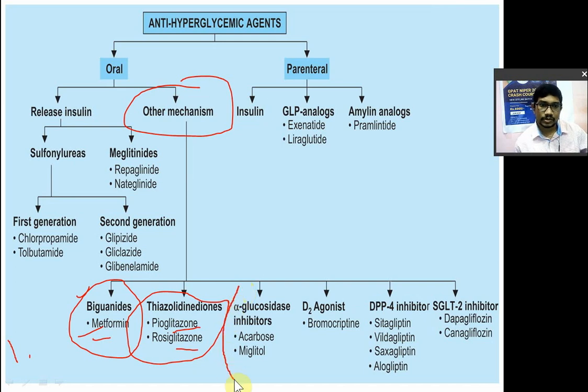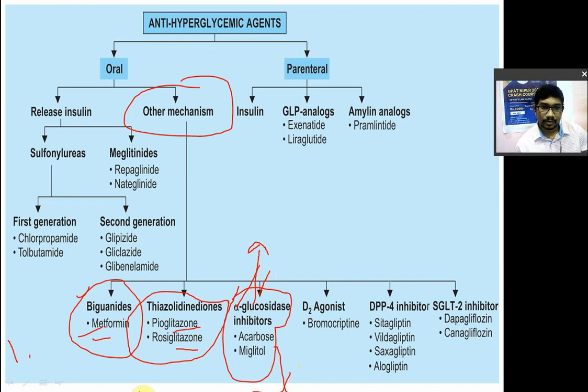Other drugs act by other mechanisms. Third is the alpha glucosidase inhibitor. Alpha glucosidase is the enzyme present in the intestinal brush border, which is responsible for the breakdown of oligosaccharides and polysaccharides into monosaccharides. The starch you eat, or any other polysaccharide, is converted into glucose by alpha glucosidase, which is present in the intestine. Now inhibition of this alpha glucosidase results in decreased absorption of sugar, and that's why blood sugar level will also decrease.